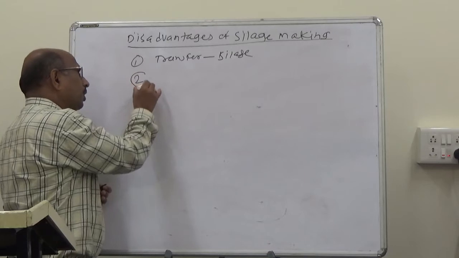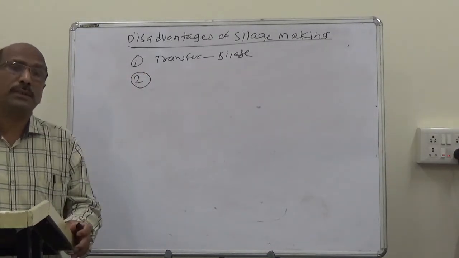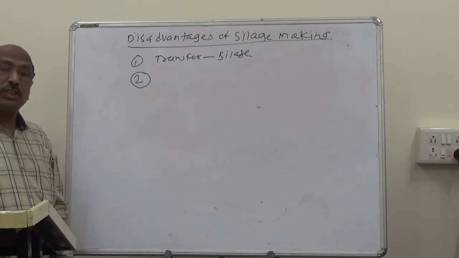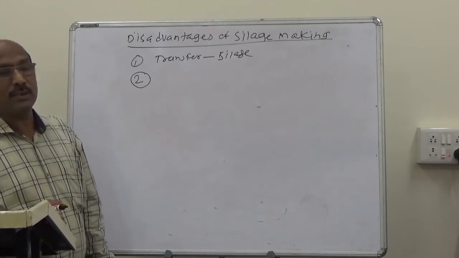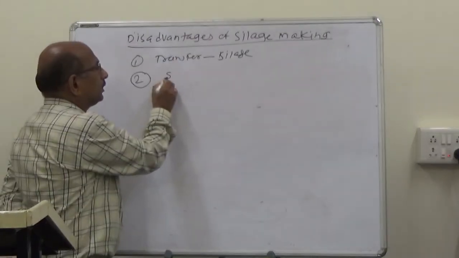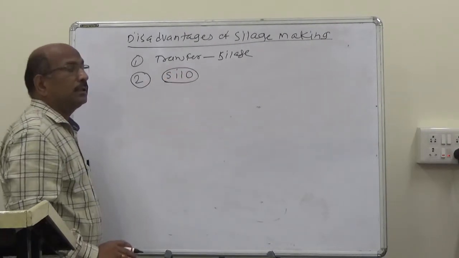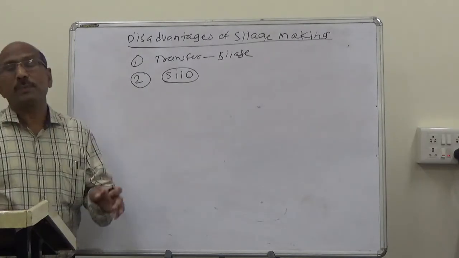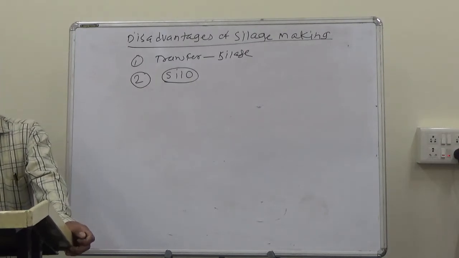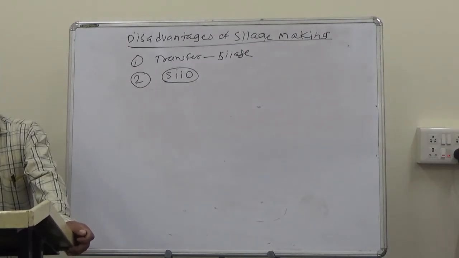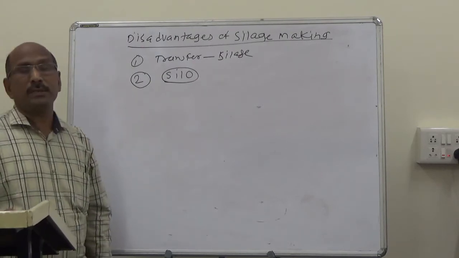Second disadvantage of silage making: for the preparation of silage, special structures are needed, which are called silos. Silos are required for the preservation of green fodders as silage.